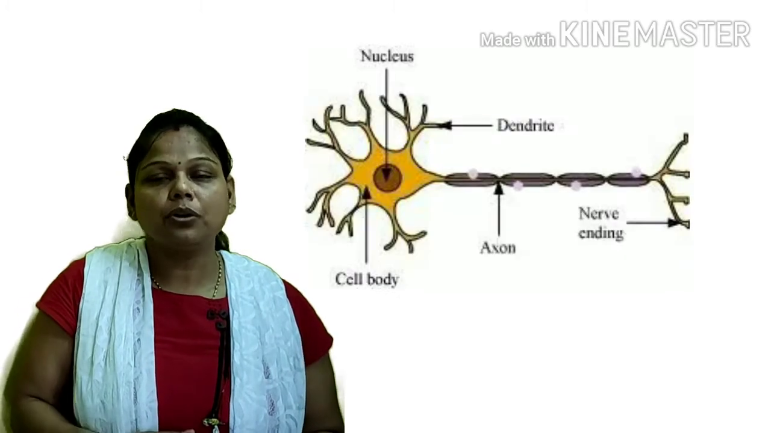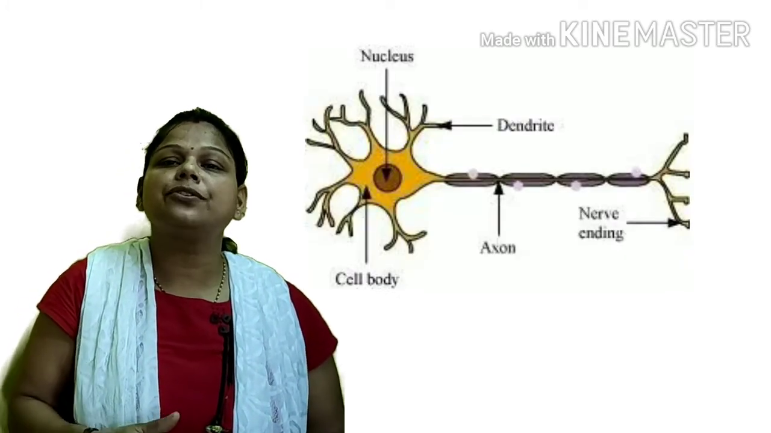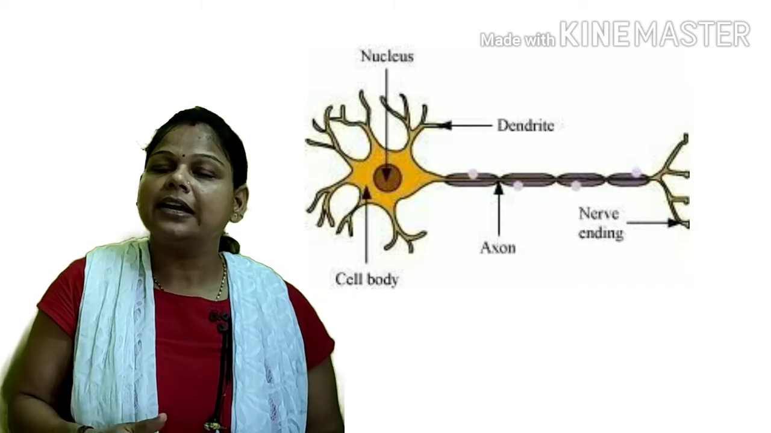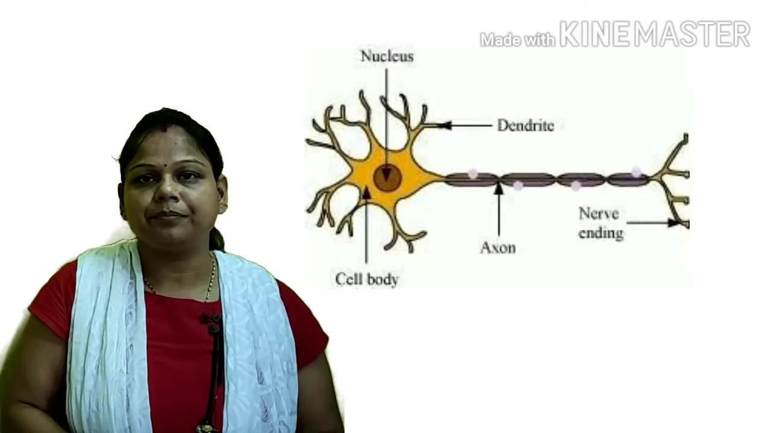Now, some information about nerves. Nerves are the messengers of our body. A vast network of nerves runs throughout the body, which carries messages between the brain and the rest of the body. These nerves are made up of a special type of cell called neurons. Neurons are specialized cells which receive and transmit electrical signals in our body.